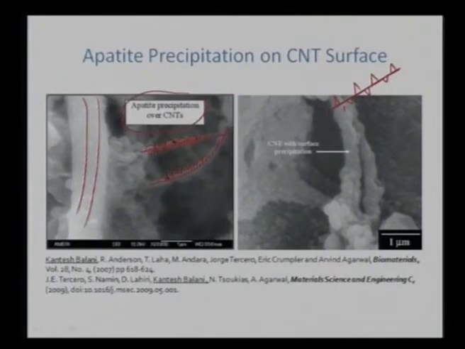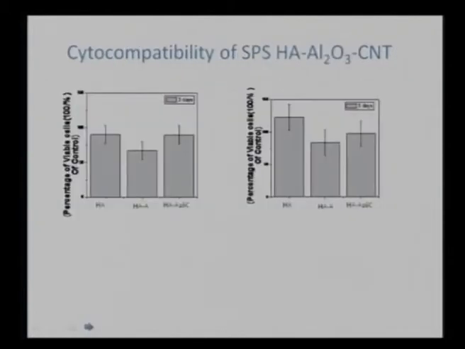In this particular case, we also see some CNTs that are totally covered with apatite. Had they been toxic, they wouldn't allow the precipitation of apatite, they would just kill the cells which are already there. Here we have osteoblasts, and they are growing very nicely, because we also see some precipitation of apatite crystals on the carbon nanotube surface. That part is very clear, and we don't see any dead cells in the nearby vicinity.